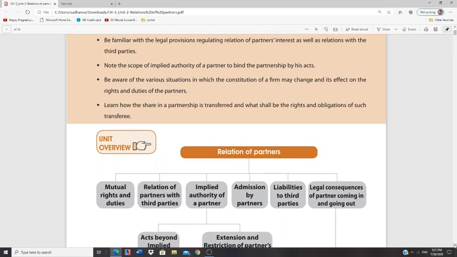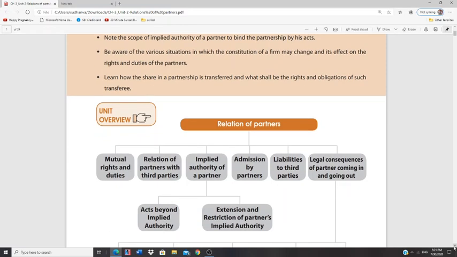Once this continuity is broken, the second chapter will become a bit new to you. So first and foremost, what are the mutual rights? What are the rights among them? What are the regular mutual rights and duties? What is the relationship of partners with third parties?